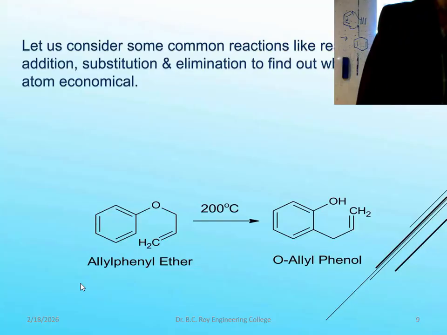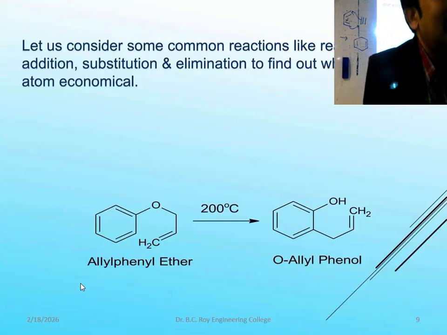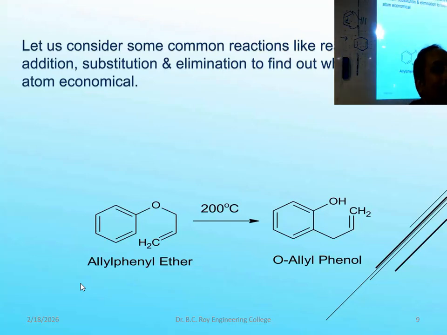Arrow. Got it? Cyclization, ring formation. This type of reaction will be 100%. There is nothing other than the desired product; nothing else is formed. You don't get anything else. For this type of reaction, you have to choose one where the product will be 100% formed from the reactant.